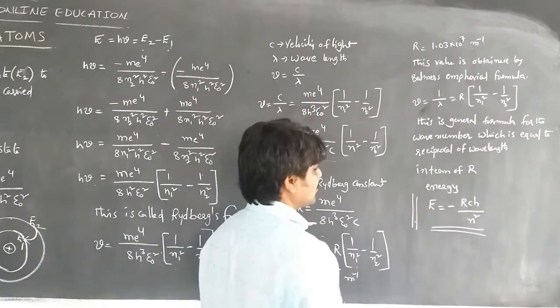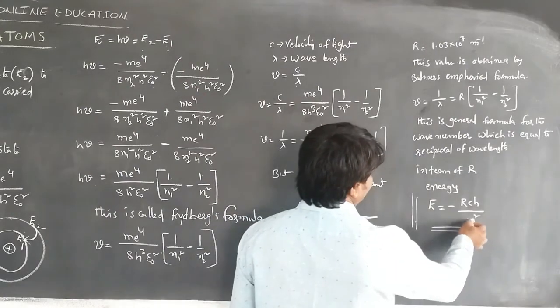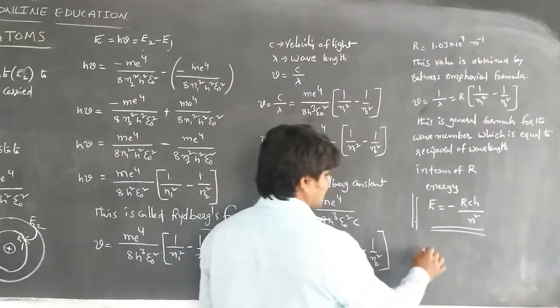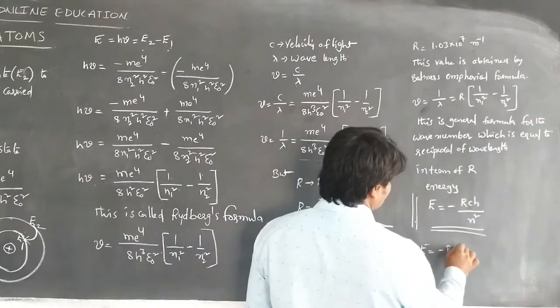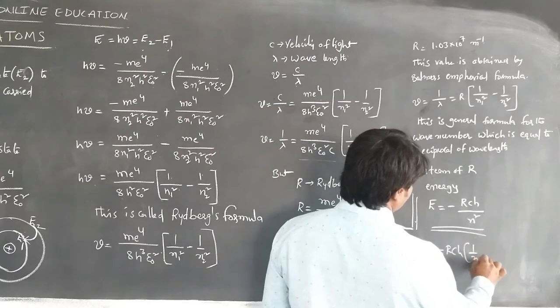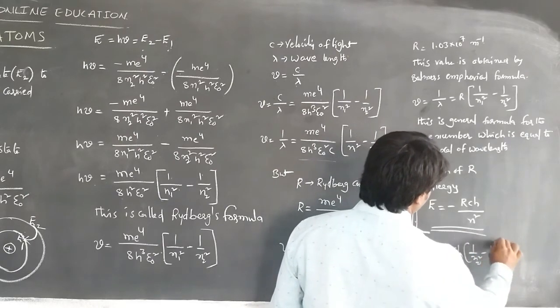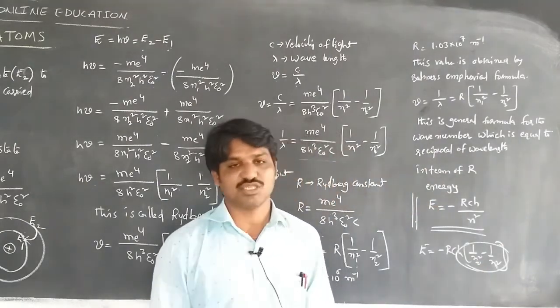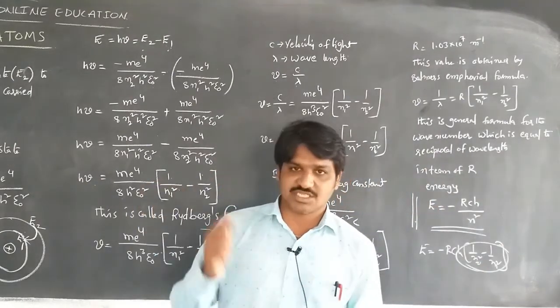For the difference between two terms, we can also write E is equal to minus RCH of 1 by n2 square minus 1 by n1 square. By using this equation, we can find the difference of energy between the two energy states.